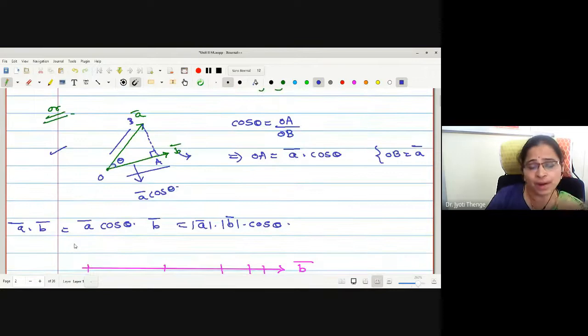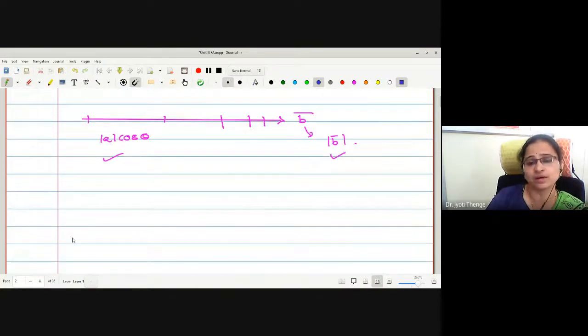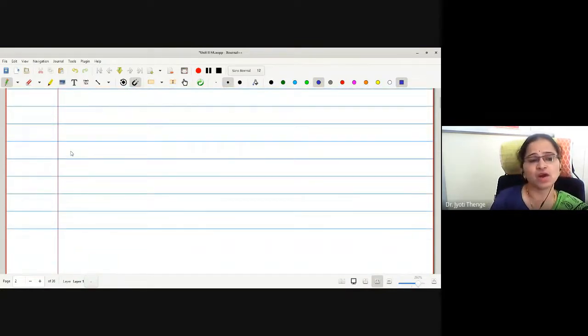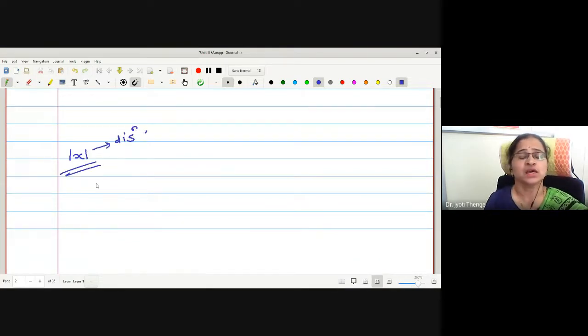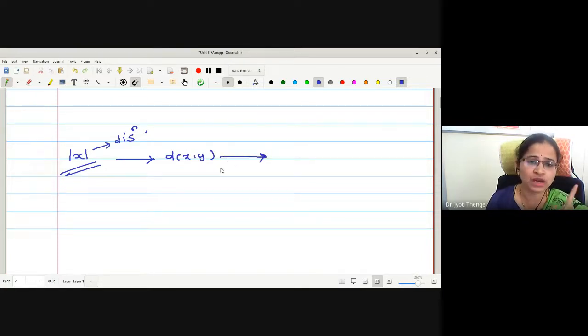But as in the non-linear spaces we have seen, modulus x is a distance-giving function. But mod x is not the only way to calculate the distance between two vectors. Therefore, the concept was generalized to metric. Later, this metric was unable to give you the scalar combination of the vectors. Therefore, the concept was generalized to norm.